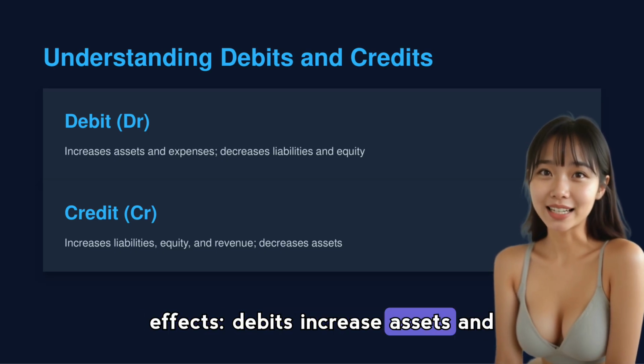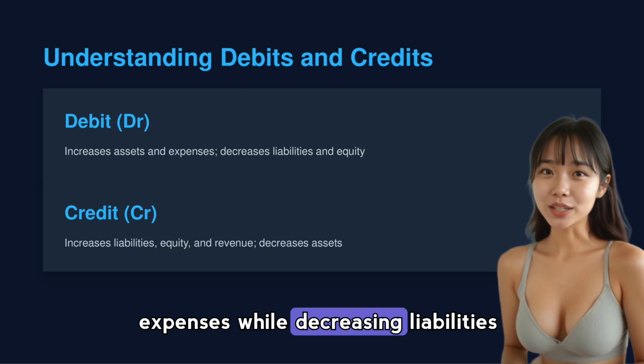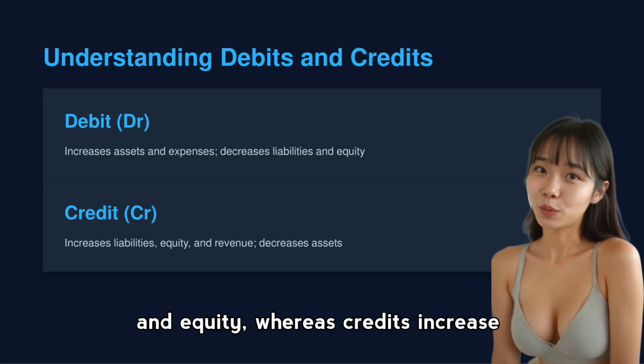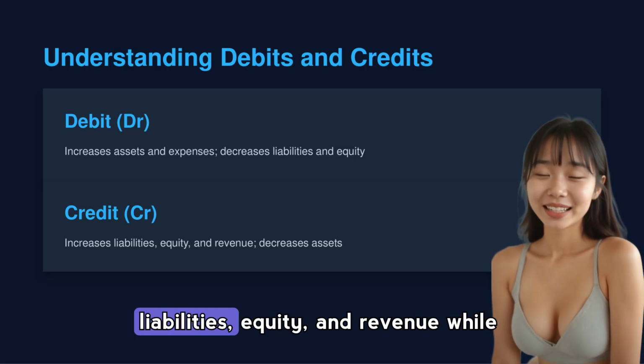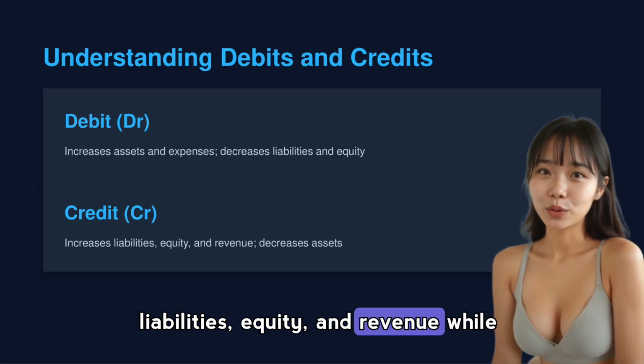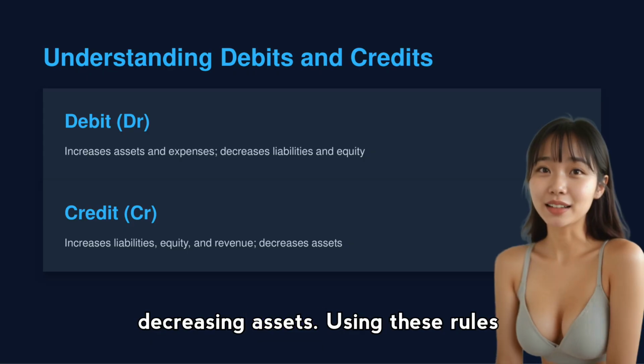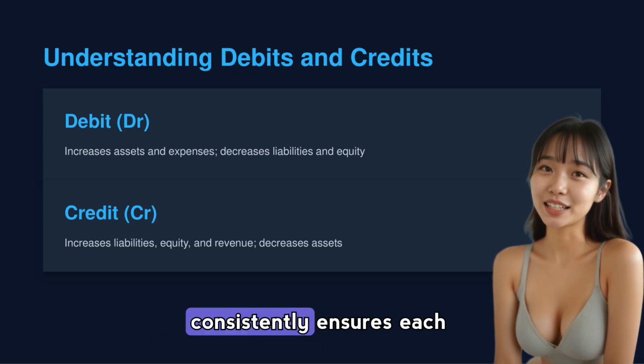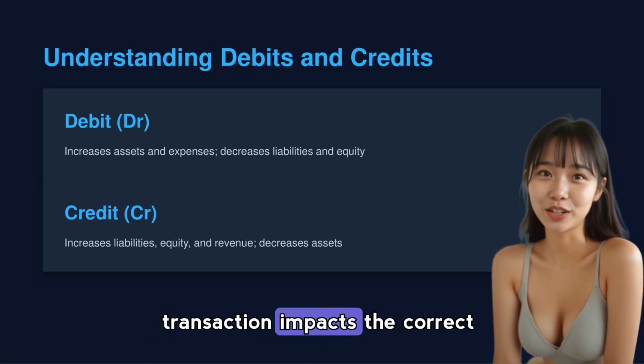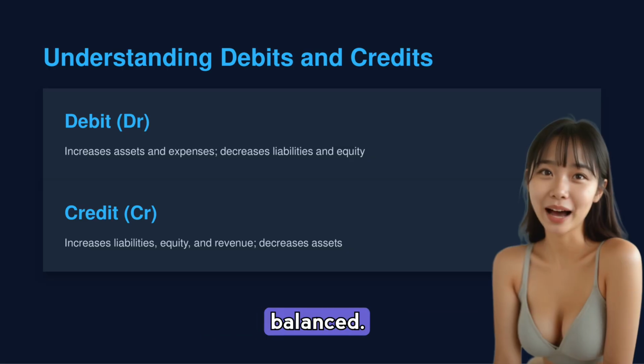When thinking about debits and credits, remember the simple rule of effects. Debits increase assets and expenses while decreasing liabilities and equity, whereas credits increase liabilities, equity, and revenue while decreasing assets. Using these rules consistently ensures each transaction impacts the correct accounts and keeps the books balanced.